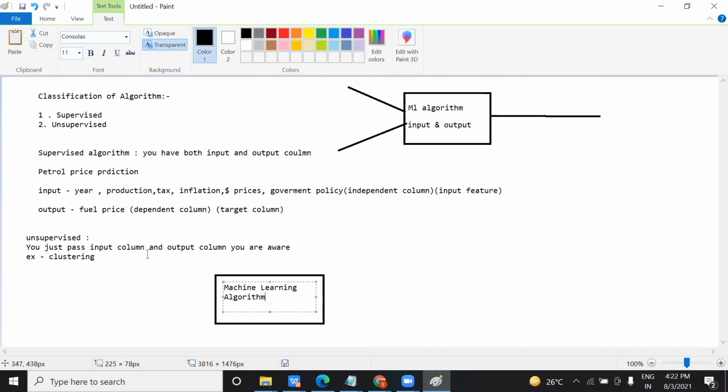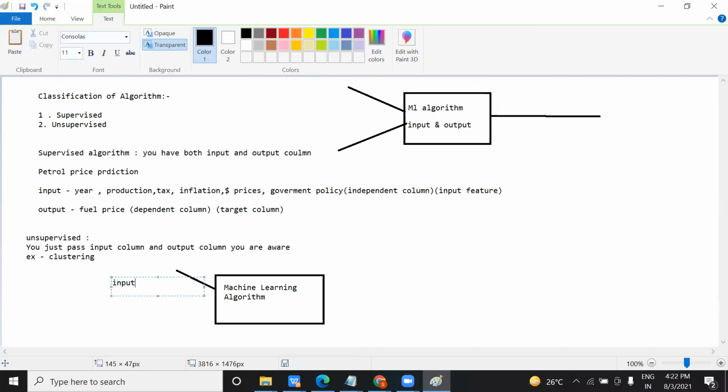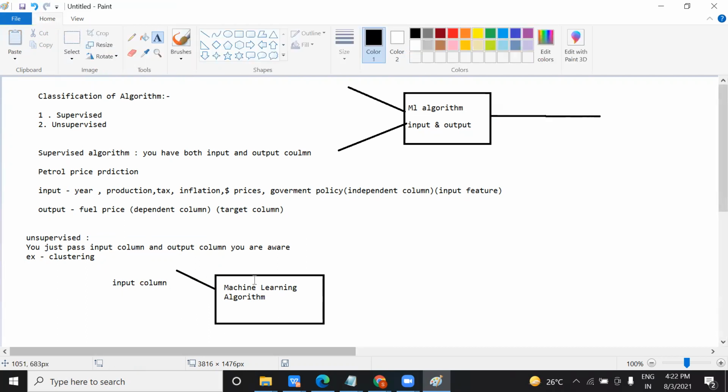In this machine learning algorithm, you will only pass your input column, because the output column is based on your analysis of the input features. So you will pass the input column, and the algorithm will analyze based on that.